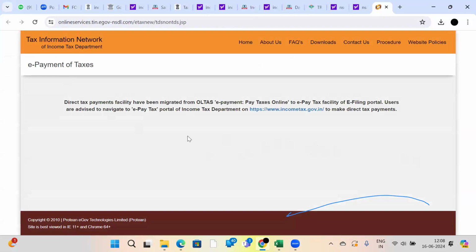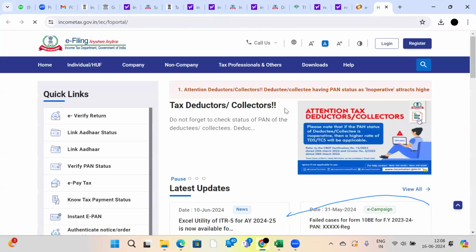Here, previously, while we were paying tax payments online, this is the website we were using. Now it is routing to the income tax website only. Go here and e-pay tax.